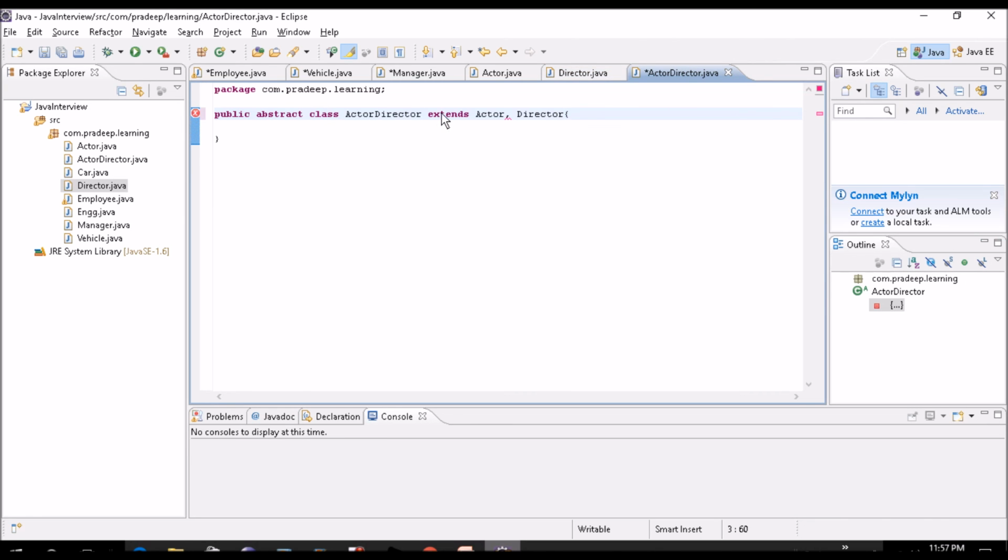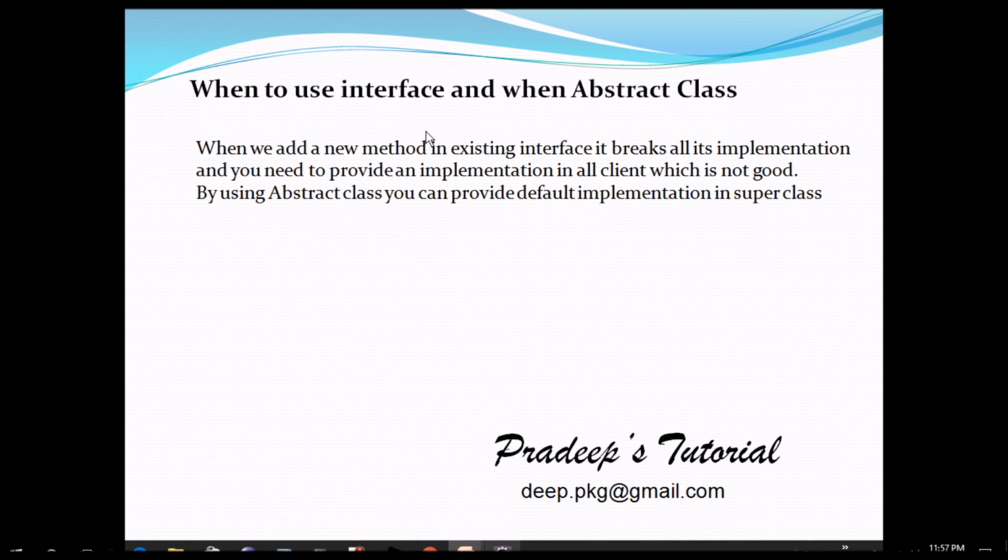Now if I implement these, this will work for me. So I'll get both the acting and director method in this. So this is the advantage of using interface. So in that case, if I use abstract class, that is not good. So hope it is clear when to use interface and when to use abstract class.